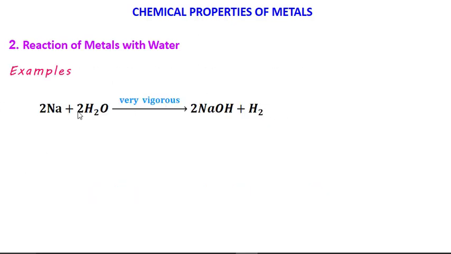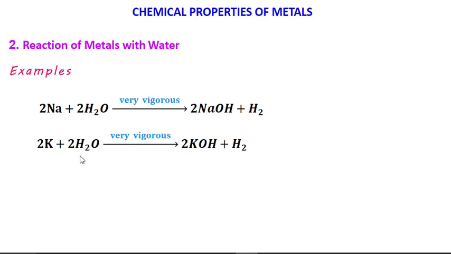Sodium, when it reacts with water, the reaction is very vigorous and we get sodium hydroxide plus hydrogen gas. When potassium reacts with water, again the reaction is vigorous and we get potassium hydroxide and hydrogen. When calcium reacts with water, we get calcium hydroxide plus hydrogen gas.